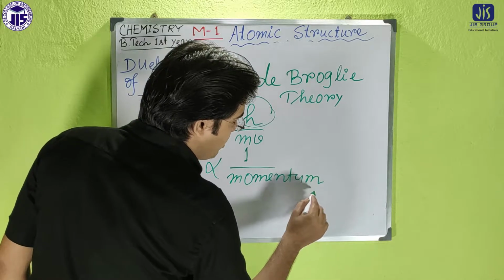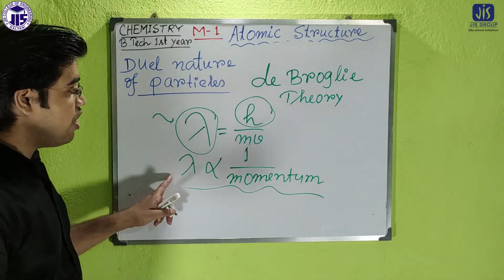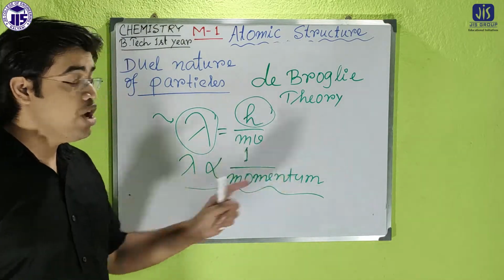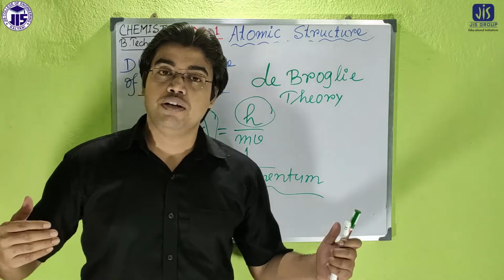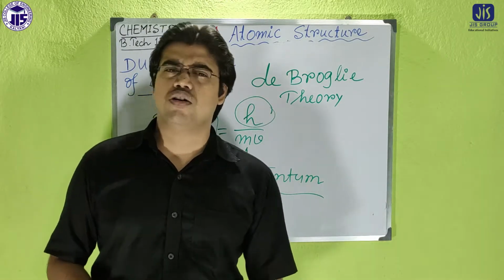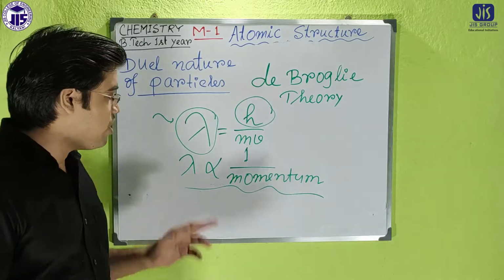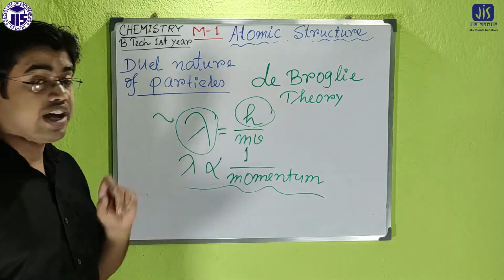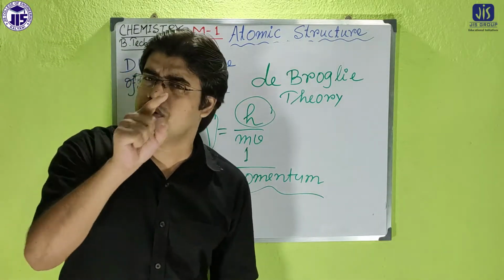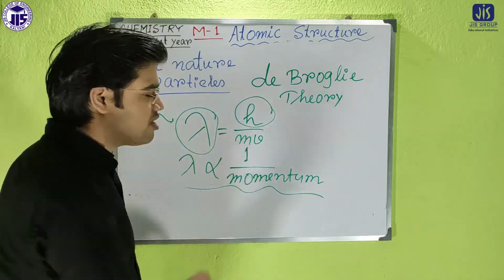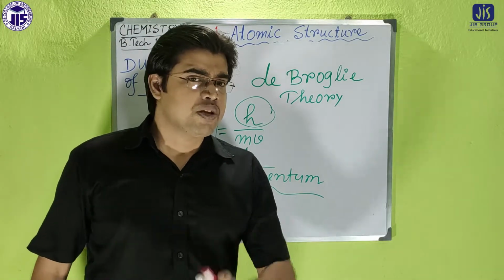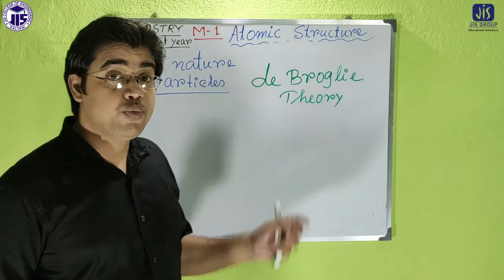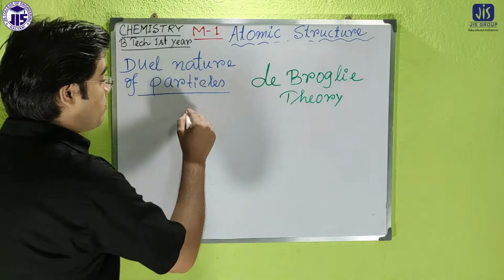So according to de-Broglie theory, the matter wave is very much related to the momentum, and it is inversely proportional to momentum. De-Broglie first established that the equation of the matter wave lambda can be expressed as h by mv, where m is the mass of that particular microscopic particle and v is the velocity of that particular microscopic particle. So how did de-Broglie get that equation? That means we have to know the derivation